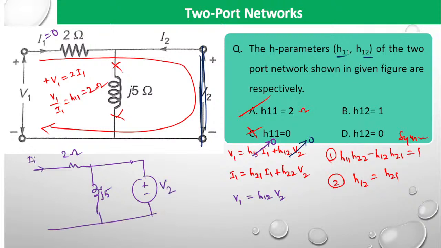Here I1 is equal to 0. Then V2 is going to deliver I2, and that I2 flows through the J5. So V2 is equal to J5 times I2. Now I want V1, the voltage across this open circuit terminal. V1 also equals J5 times I2. So H12 will be 1.